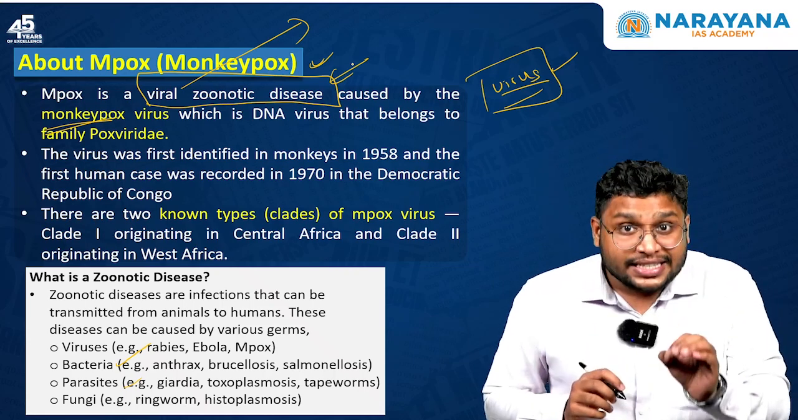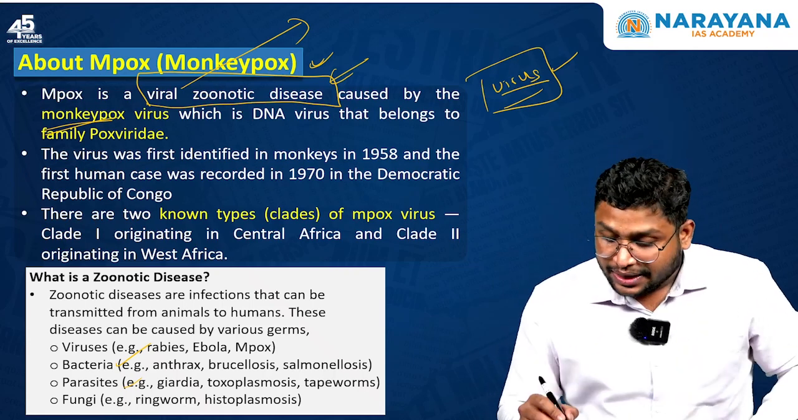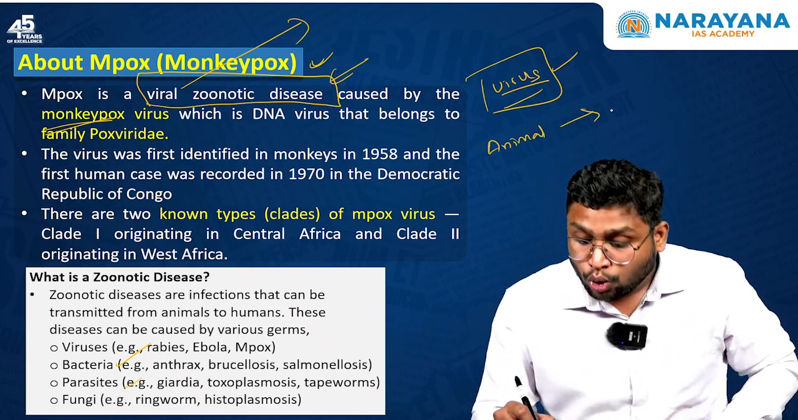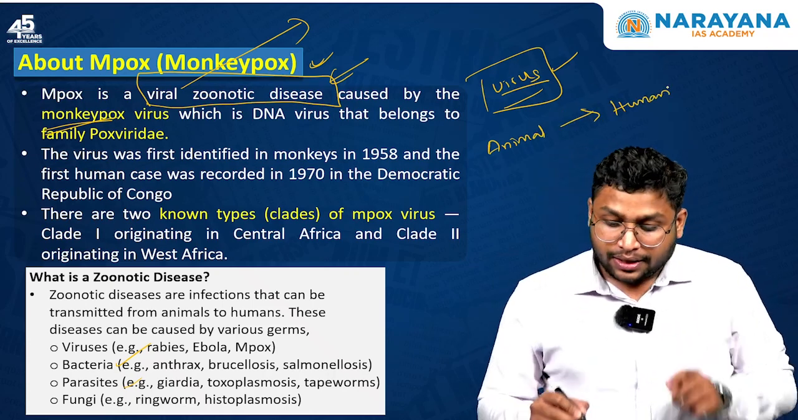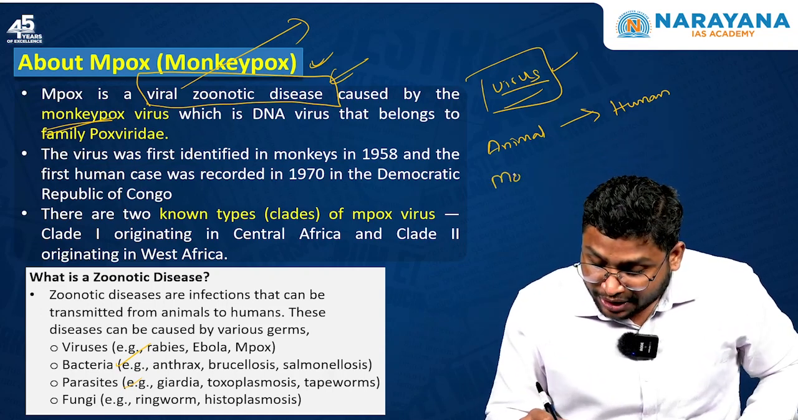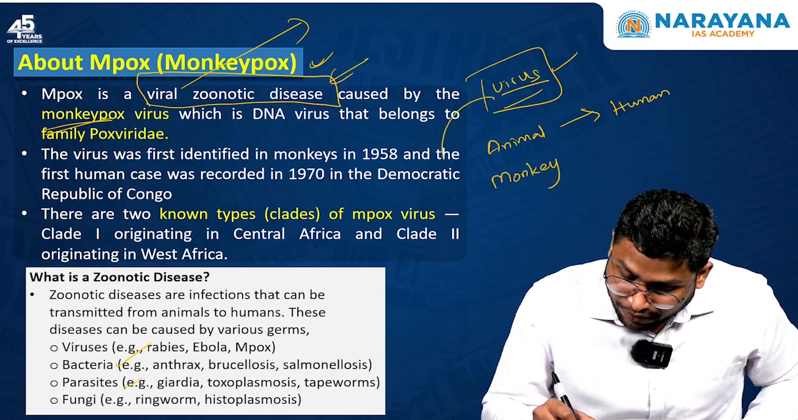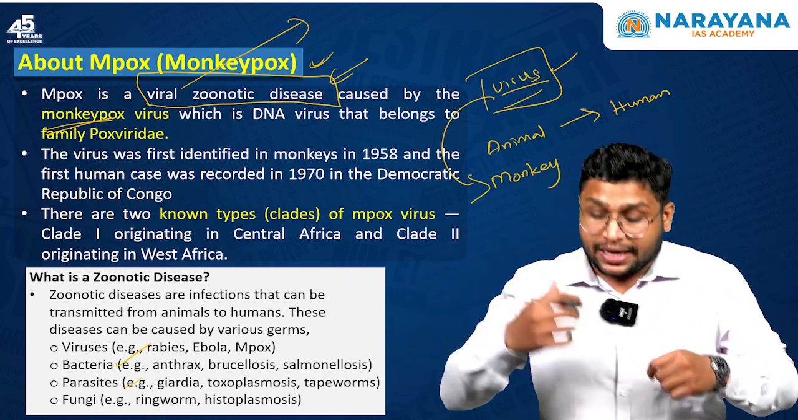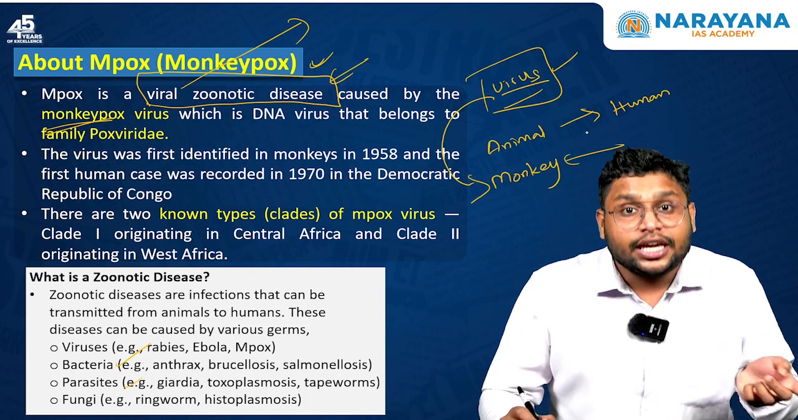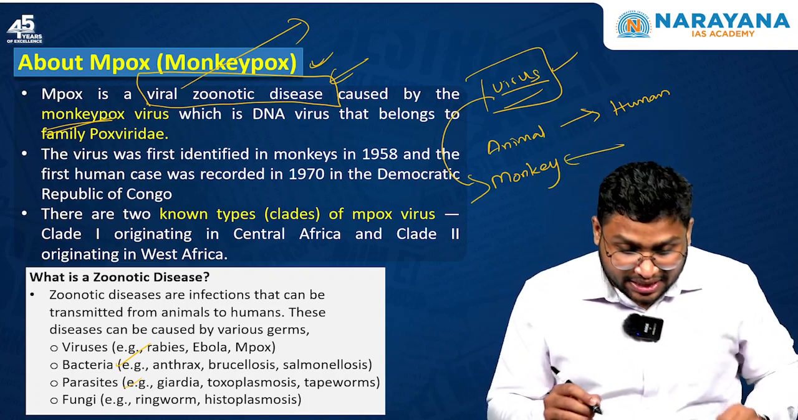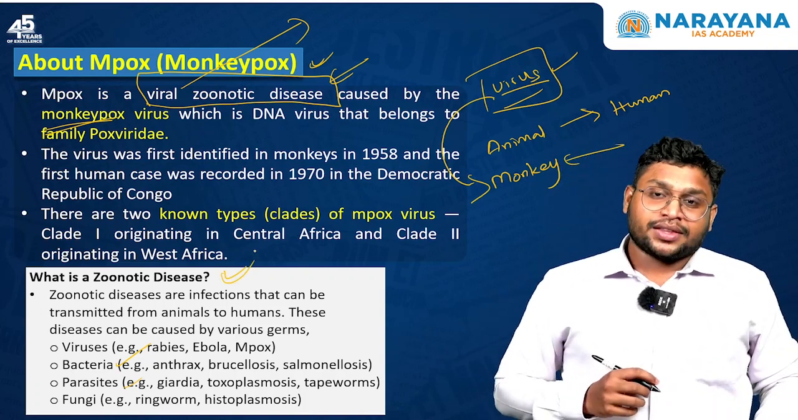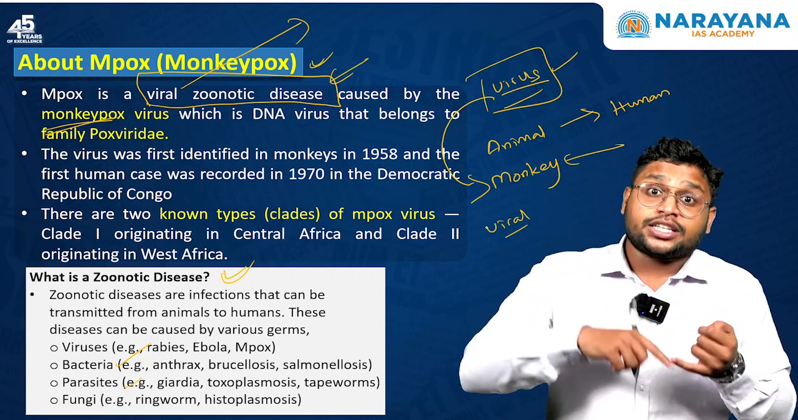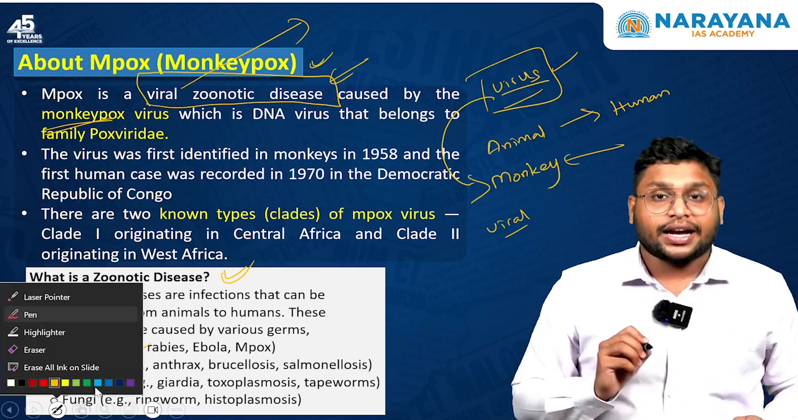When we say a disease is a zoonotic disease, that means it first started from an animal and then it got transmitted to a human being. So for example, this disease first started with a monkey. This virus first attacked the monkey, it got infected, and because a human being got in touch with this monkey, he also got the same disease. And such diseases are called zoonotic diseases. Now it is not necessary that only viral diseases will be zoonotic. The disease could be caused by bacteria, parasite or fungi, anything.